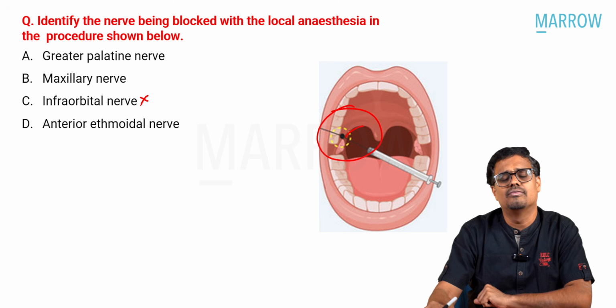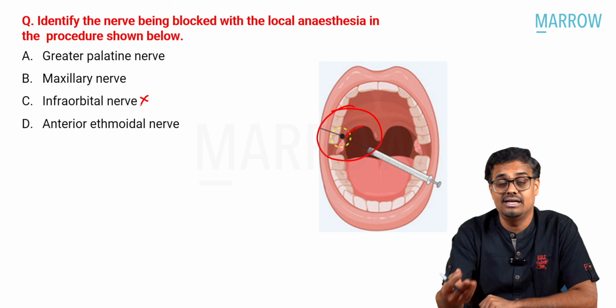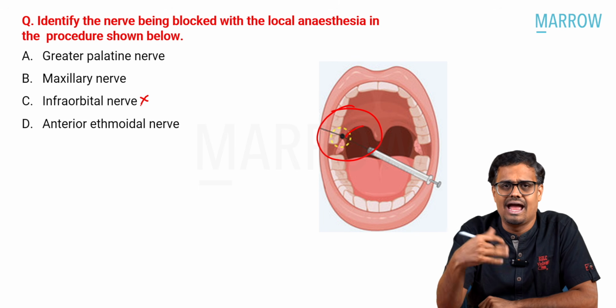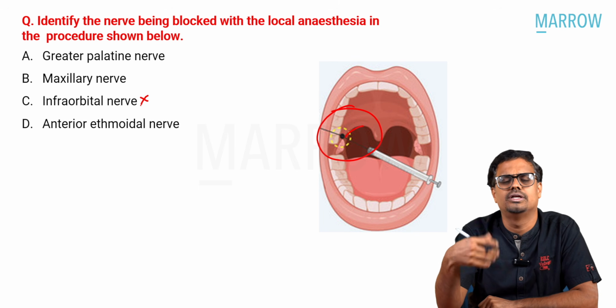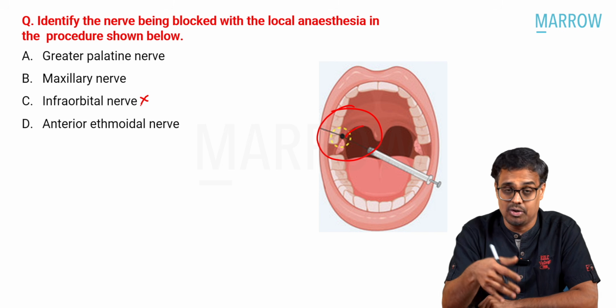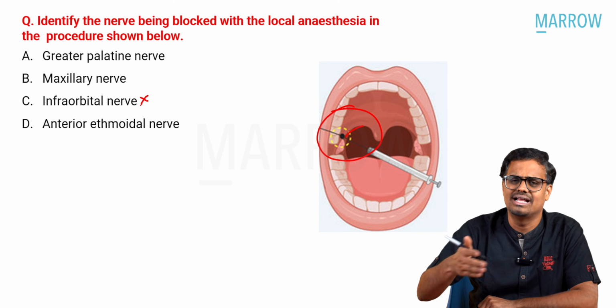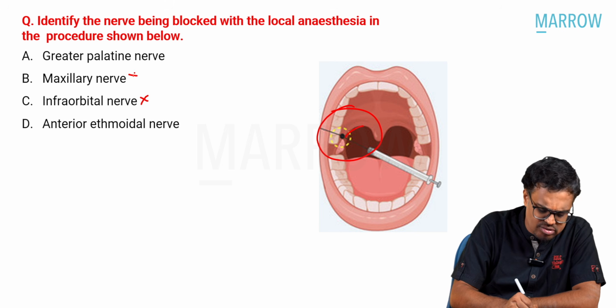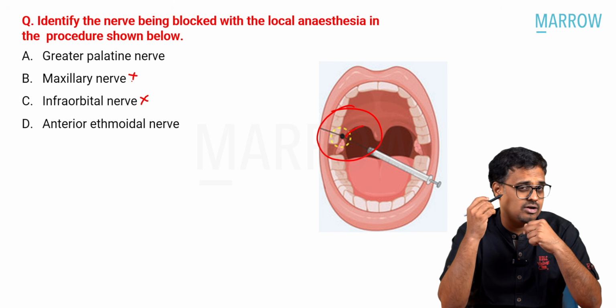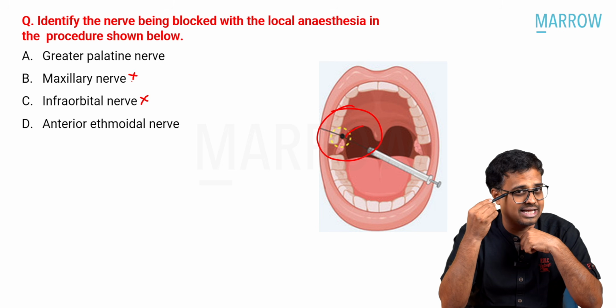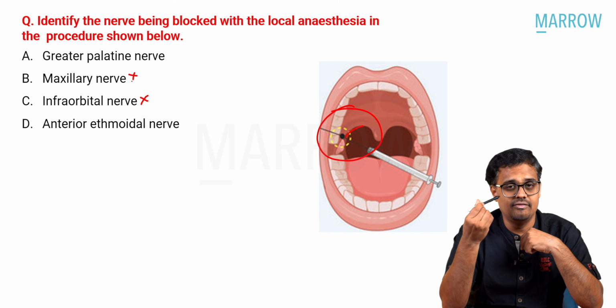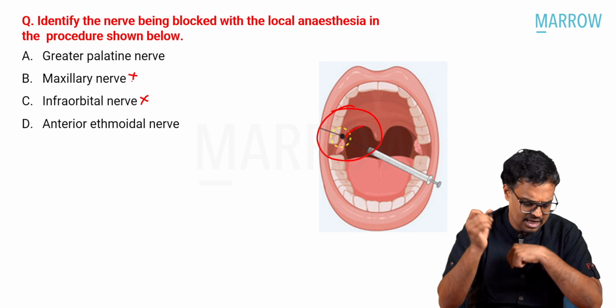Maxillary nerve is one of the branches of the trigeminal nerve, and the maxillary nerve produces a lot of branches: anterior and middle alveolar nerve, posterior superior alveolar nerve. It also produces the palatine nerves, greater palatine nerve, nasopalatine nerve. So many branches. So the maxillary nerve also we don't block here. The maxillary nerve we generally block suprazygomatically. Infraorbital is here. Okay, right?